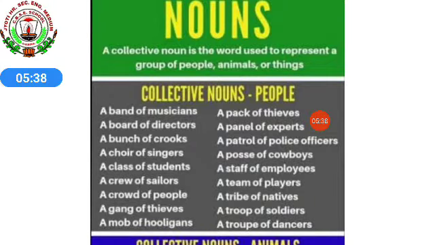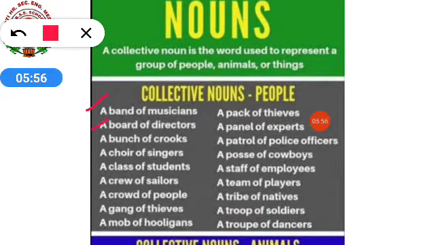We have seen in our activity sheets also. A band of dash, a board of dash, like that, or a dash of musicians, a dash of directors, a dash of crooks, is it? So all these examples are given over here. A band of musicians, a board of directors, a bunch of crooks, a choir of singers, a class of students, a crew of sailors, a crowd of people, a gang of thieves, a mob of hooligans, a pack of thieves. A gang of thieves is also correct. A pack of thieves is also correct. Both you can use, either pack or gang.